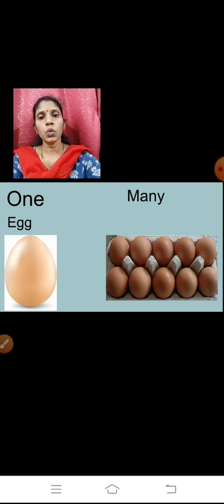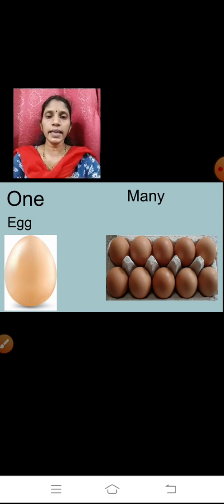How many are there? 1, 2, 3, 4, 5, 6, 7, 8, 9 and 10. So, here you can see there are 10 eggs. So, how will you write it now? You will write like this, E-double-G? No. When you are talking about many, we are supposed to add S. So, here you can see I have added S.